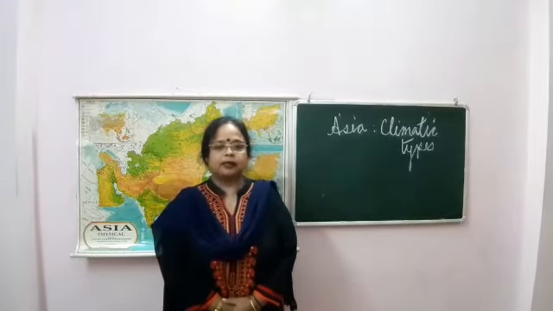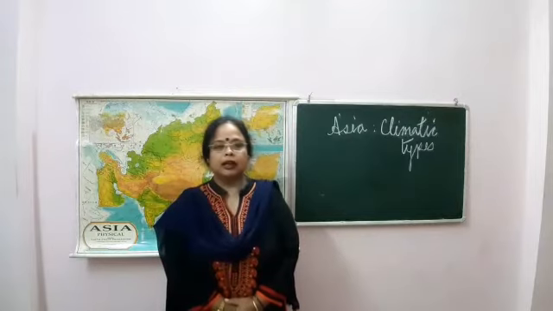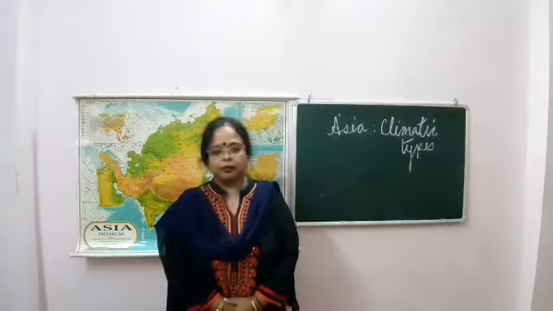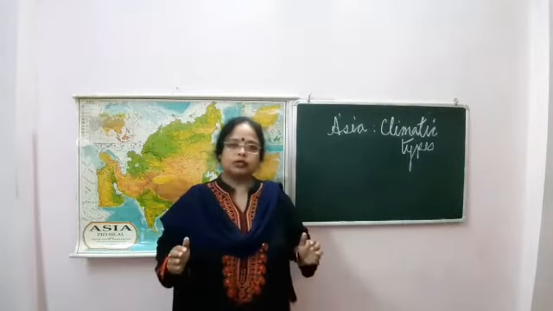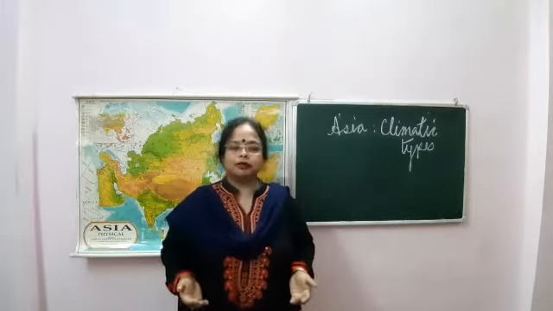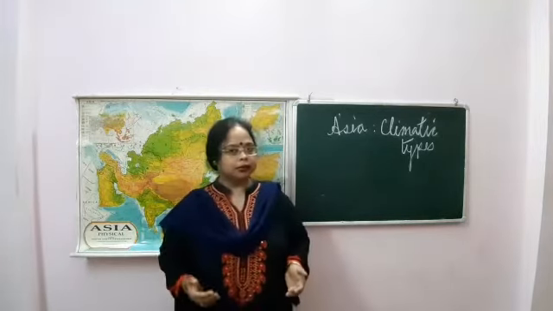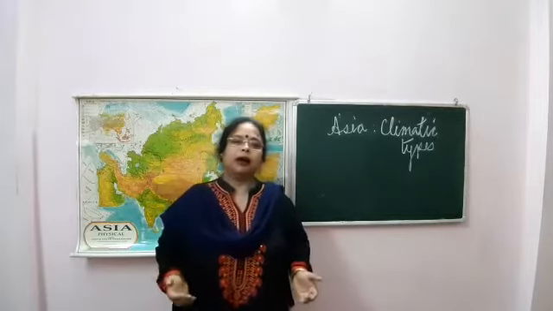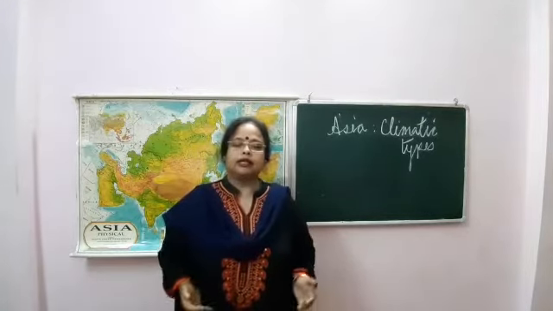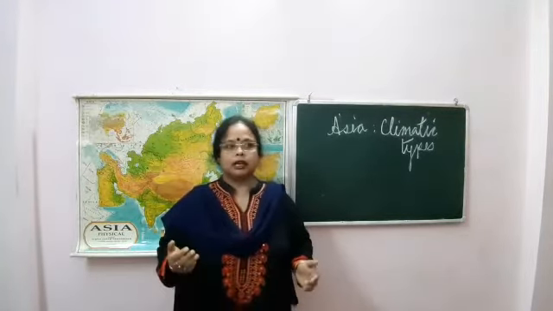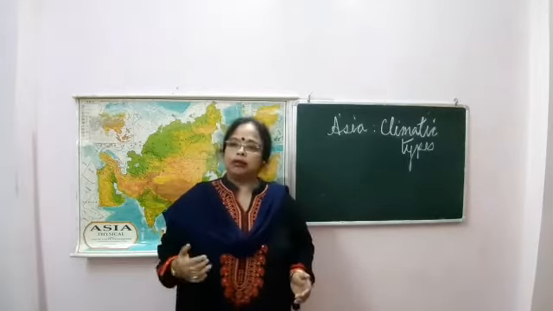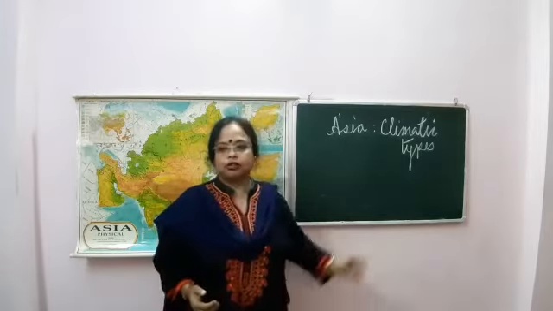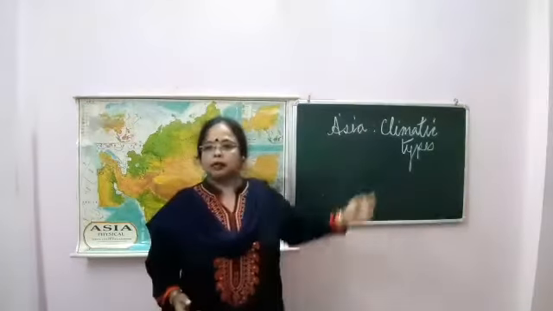The chapter is Asia, Climate, Natural Vegetation and Wildlife. This is a long chapter, that's why I have divided it into 2-3 parts. In my previous video I started with the climate part, and I described the climatic factors which have a great influence on climate. Now in this video, I will show you the Asian climatic types.